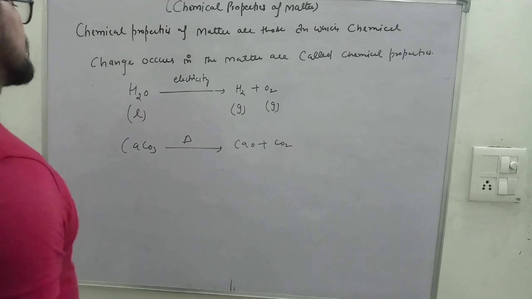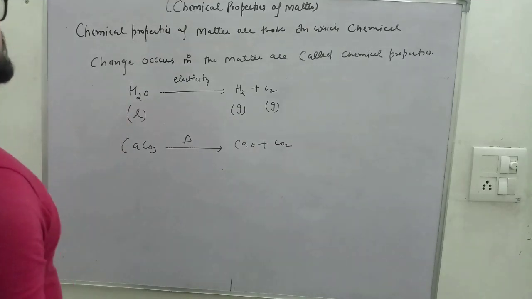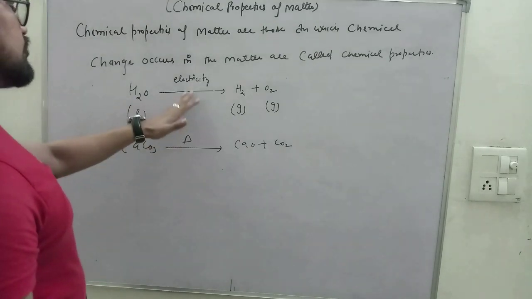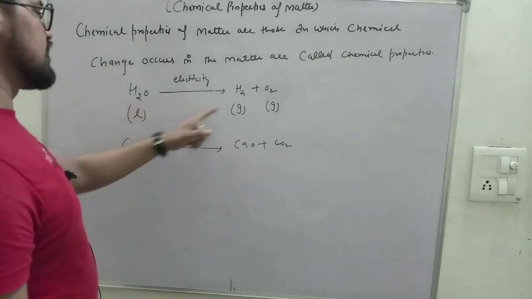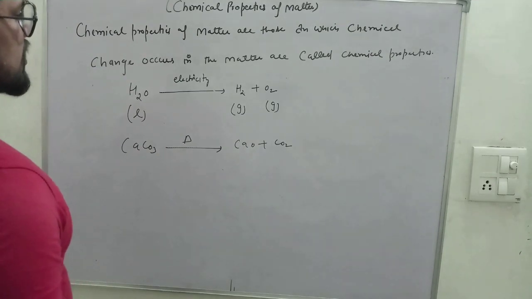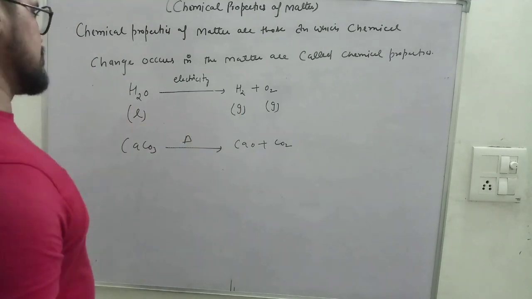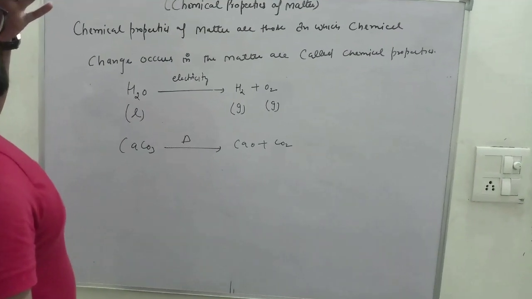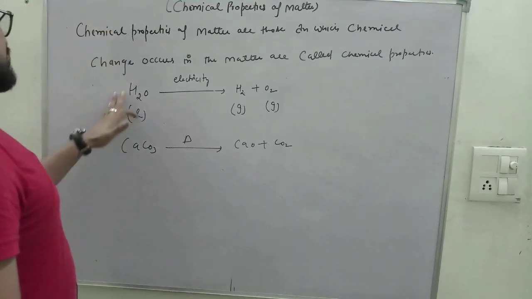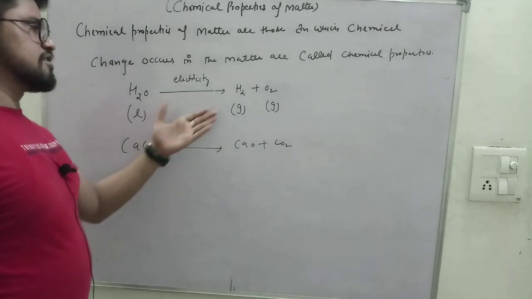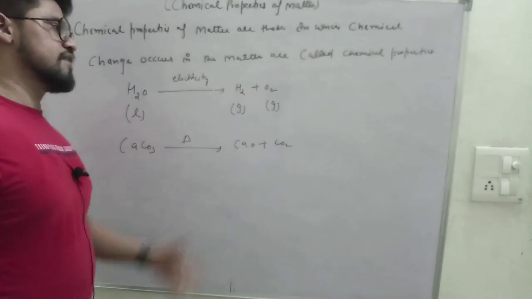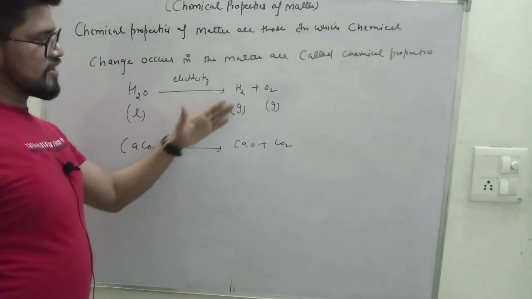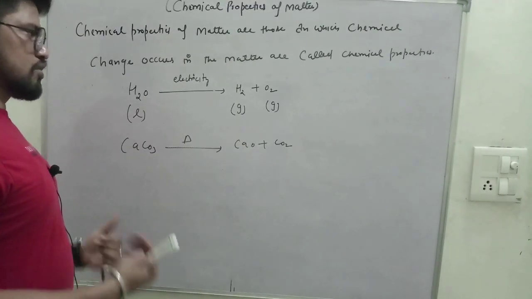So for example, water, if we pass the electricity through the water, then water will convert into its constituent particles, hydrogen and oxygen. Chemical change has taken place. So before the chemical change, water is a liquid, and after the chemical change, hydrogen is a gas, oxygen is also a gas. So the properties of water are totally different from the properties of hydrogen and oxygen.